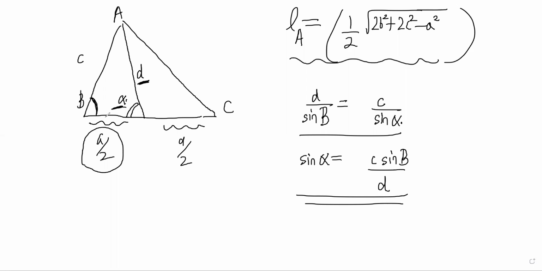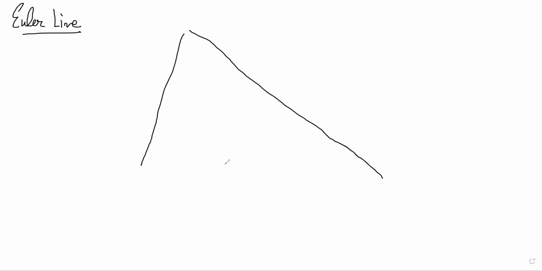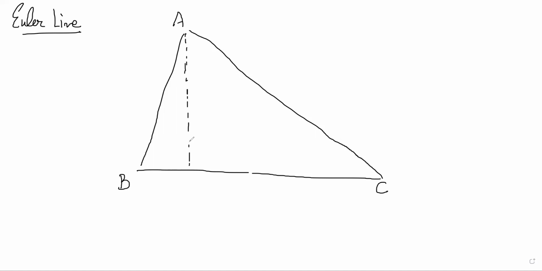Then we move on and we'll look at a very special property of the Euler line. This is the property that there is a special line which connects 3 special points of a triangle. So let's see which points. One point is the orthocenter, the point of intersection of the altitudes. So let's draw our orthocenter. So this is my orthocenter, right? Let's call it O for now. Okay. Then I draw the medians.